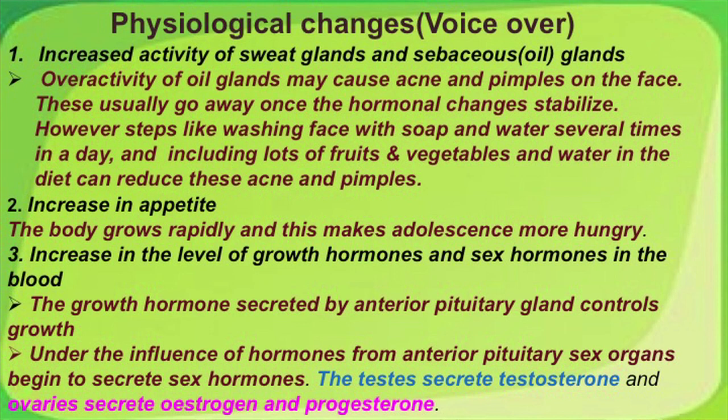An increase in the level of growth hormone and sex hormones in the blood is also observed. Growth hormone secreted by the anterior pituitary controls your growth rate, and under the influence of hormones from the anterior pituitary, sex organs begin to secrete hormones. Testes secrete testosterone and ovaries secrete estrogen and progesterone, 2 hormones very essential for normal reproductive health of a female.